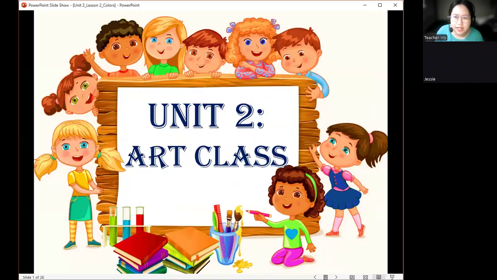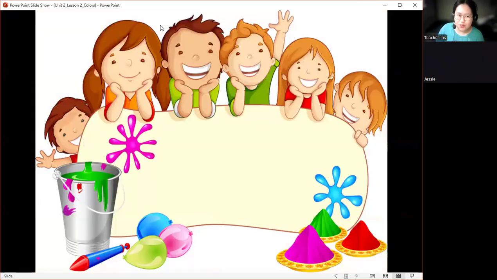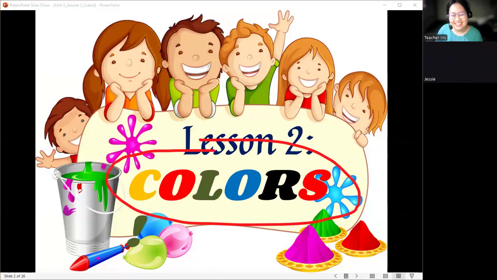We are still in Unit 2, which is all about art class. However, we are in Lesson 2, which is all about colors. For our lesson for today, we will talk about colors.